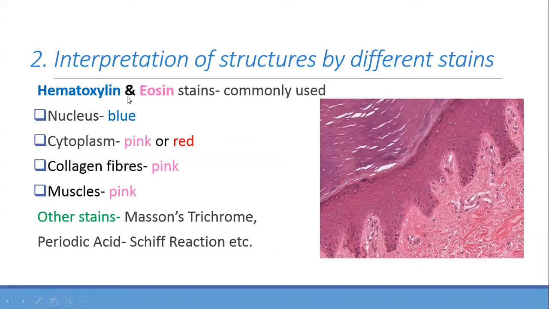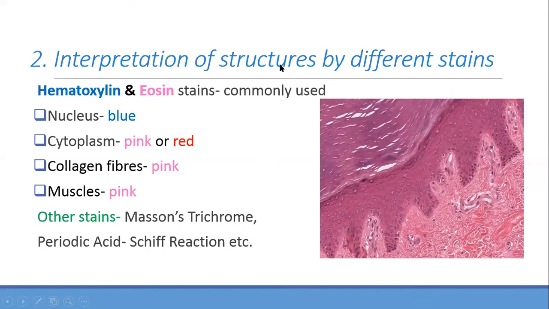The name of the stain, read the name, is hematoxylin and eosin stain. It is the most commonly used. Very easily you can say blue stain and pink stain, but that's not correct. The name of the stain is hematoxylin, and it gives the blue color. In this photograph, can you see the dark blue? Dark blue.